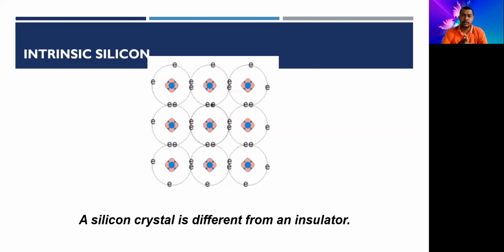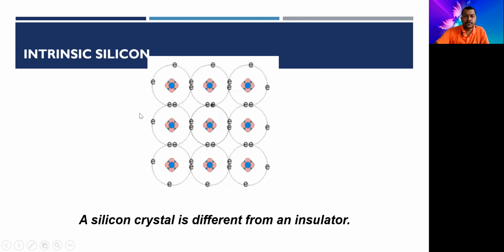An intrinsic semiconductor is a semiconductor in its pure form, meaning we use the same type of material to form a crystal. If you are using silicon, then all the bonds are made and the crystal is in its pure form, with only silicon atoms. Then that particular crystal is called an intrinsic semiconductor.